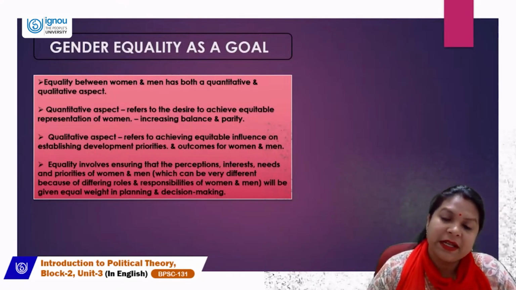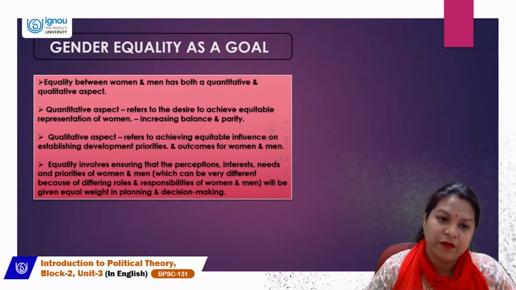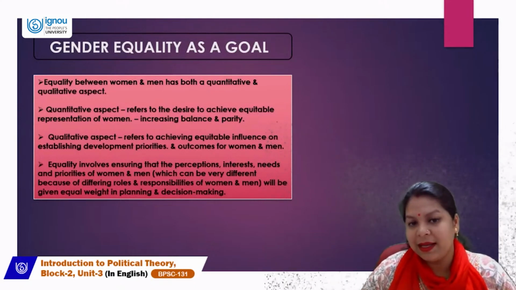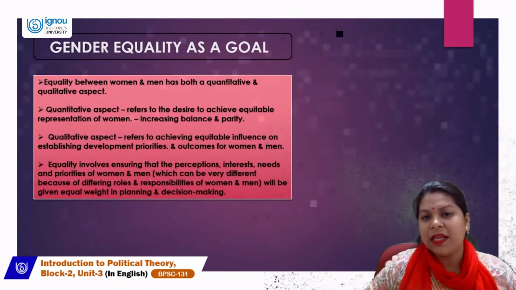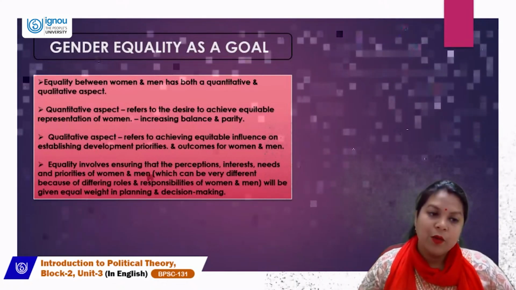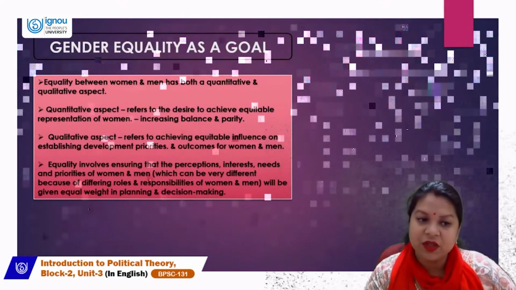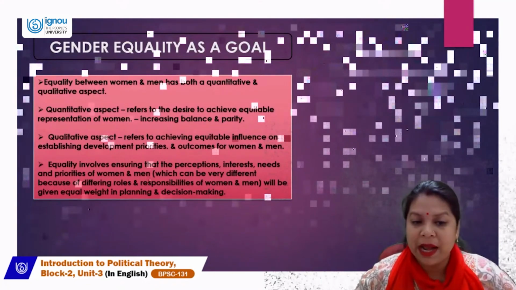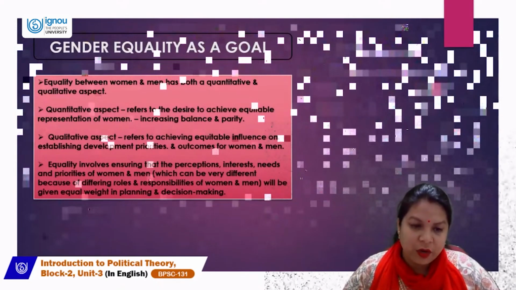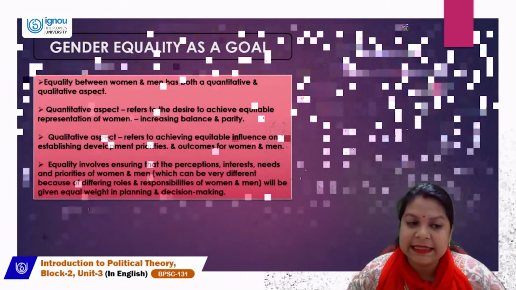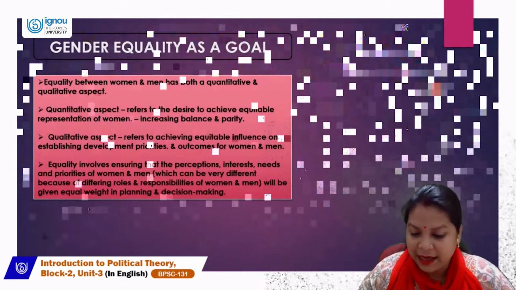The quantitative aspect refers to the desire to achieve equitable representation of women that will automatically increase the balance and parity. So the quantitative aspect talks about the equal representation of women, whereas the qualitative aspect refers to achieving equitable influence on establishing development priorities and outcomes for men and women. Equality involves ensuring that the perceptions, interests, needs, and priorities of women and men will be given equal weight in planning and decision making.